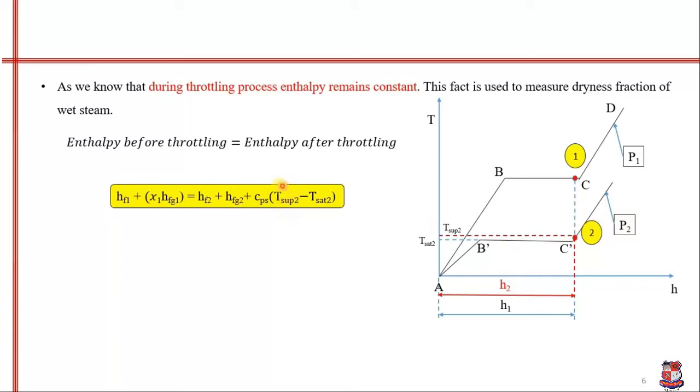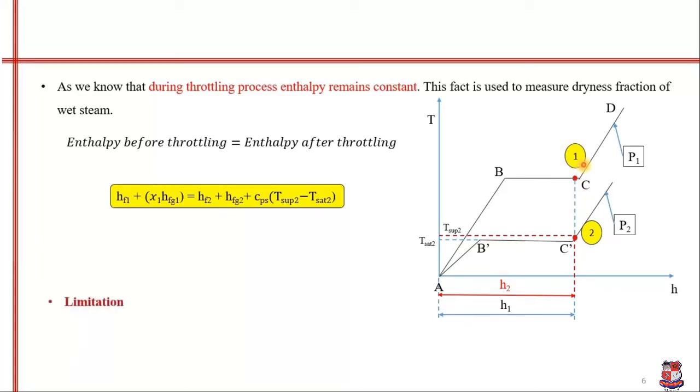T superheated is measured by the thermometer, and Cps is a constant value that we know. So the only unknown left in this expression is x1. From this expression we can find the dryness fraction of steam at point number 1, that is, the sample we have collected from the sampling tube or main steam pipe.